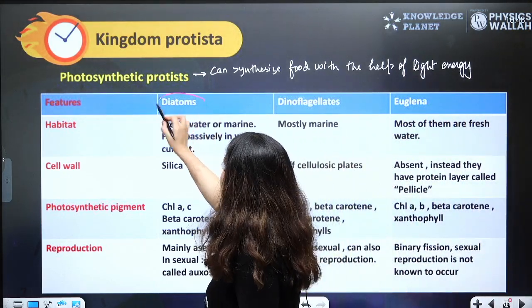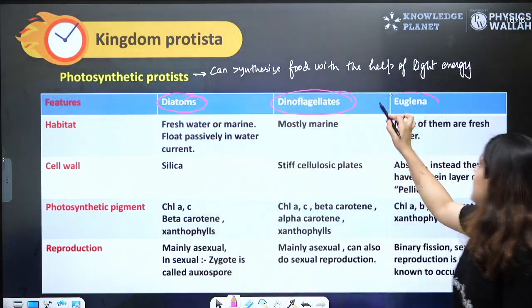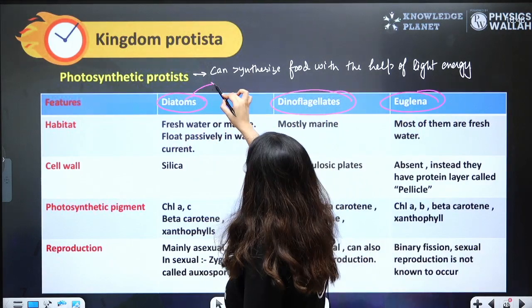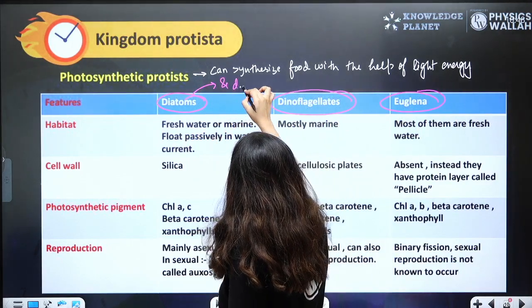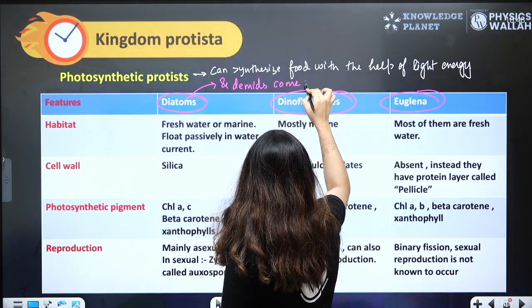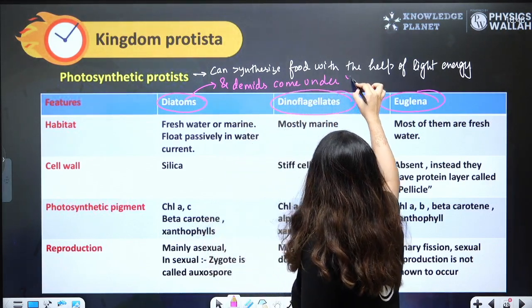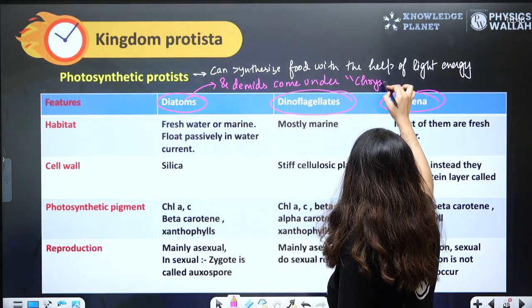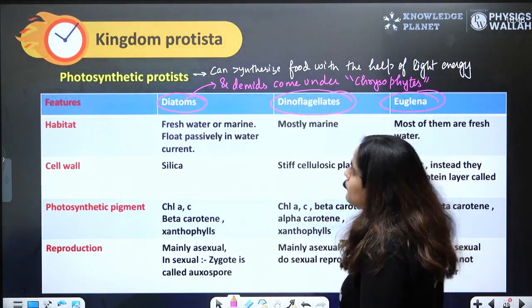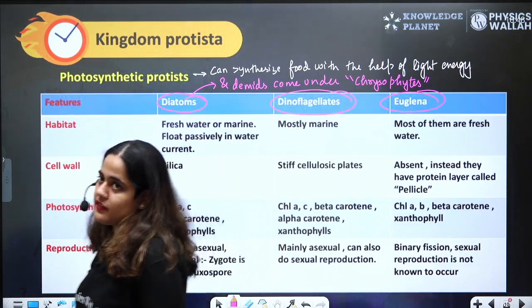So there are three: diatoms, dinoflagellates and euglena, right? But diatoms and desmids, they are the two organisms that come under a group known as chrysophytes. Remember, there's a group known as chrysophytes in which diatoms and desmids come.